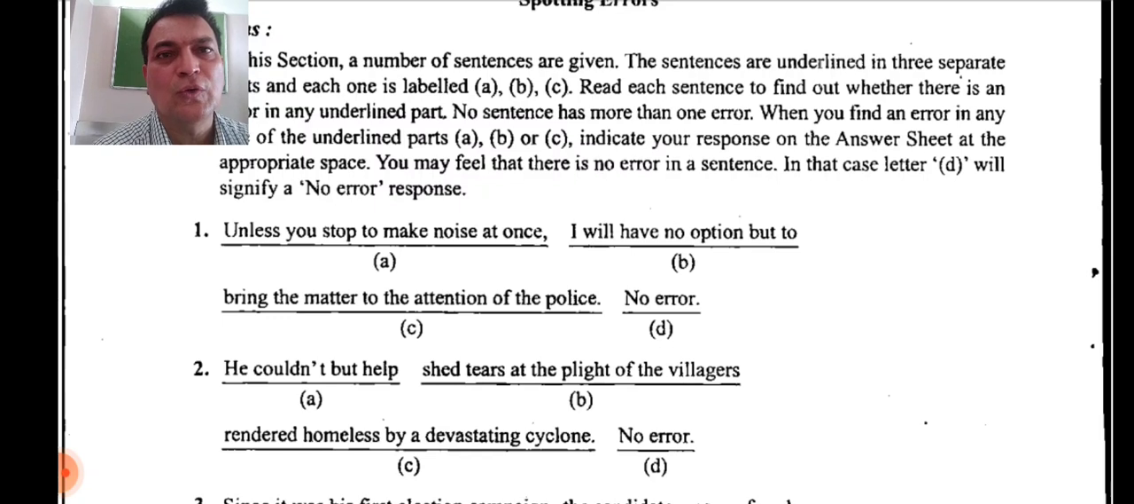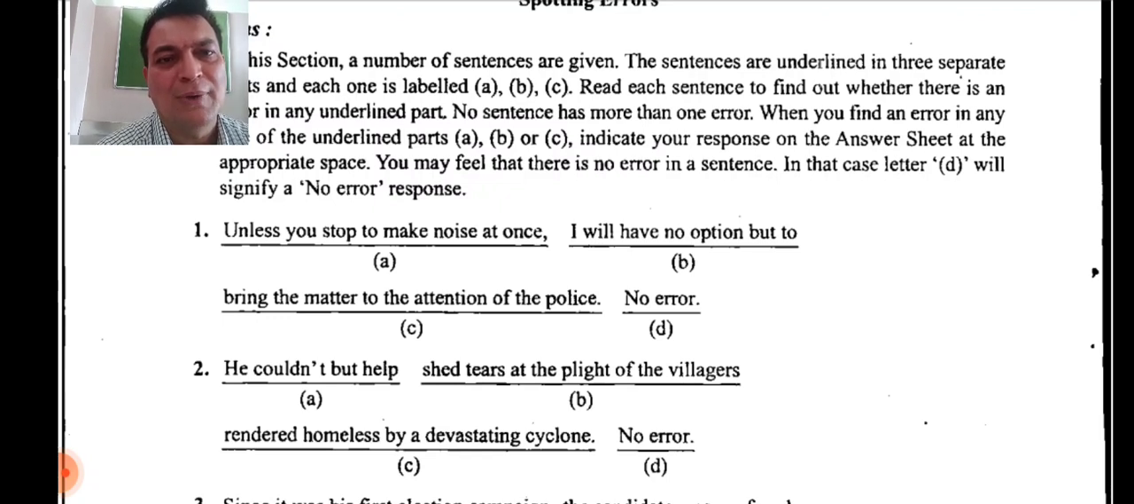And this conjunction you can use to join words or clauses or sentences. But what has happened here? He couldn't, could is what? It's a modal auxiliary. And along with that, what will come? Main verb will be there. He couldn't help but shed tears. So where is the error? Error is in A part. He couldn't help but shed tears at the plight of the villagers.